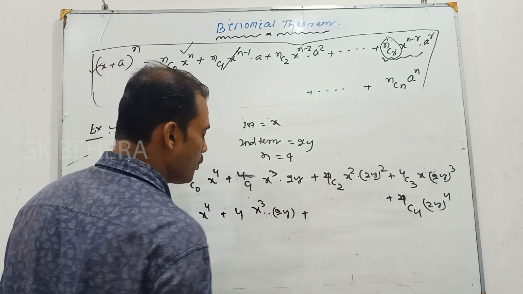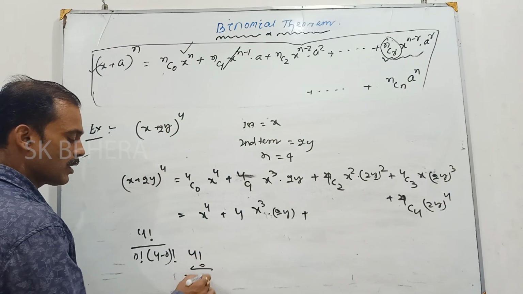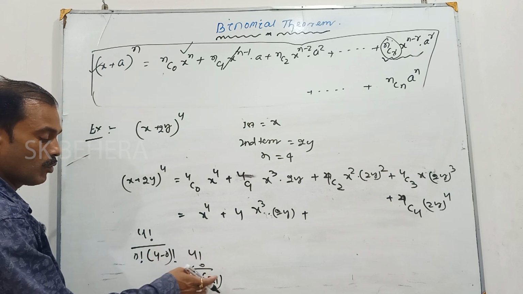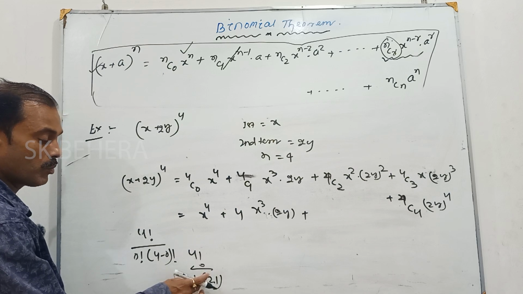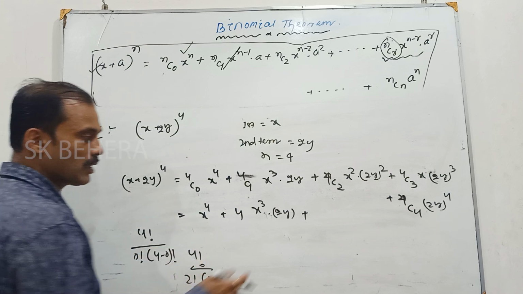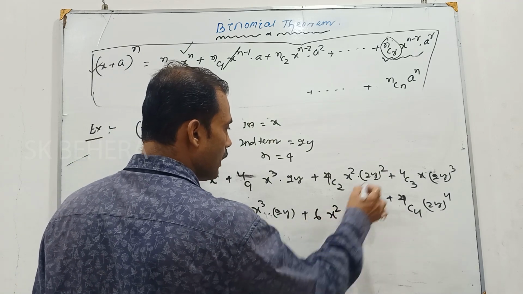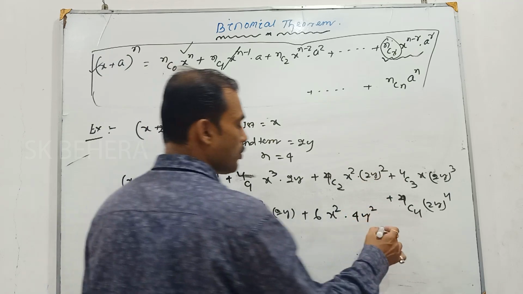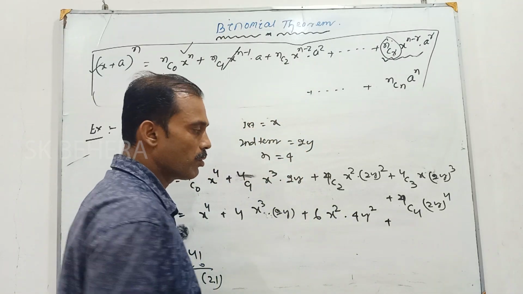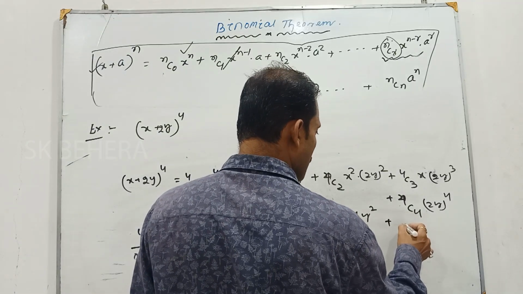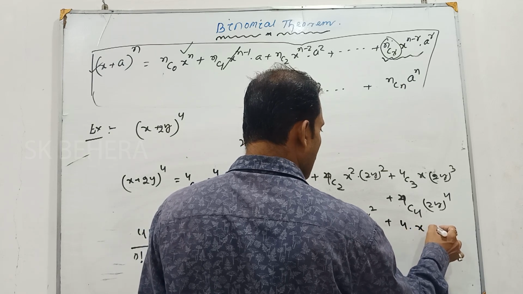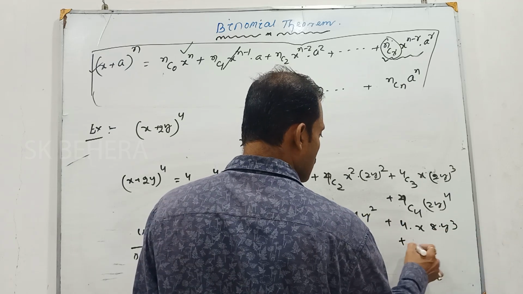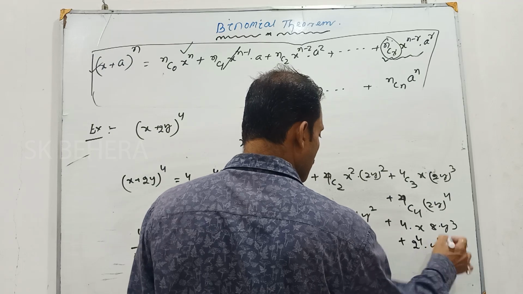Then 4C2 value, 4 factorial divided by 2 factorial into 4 minus 2 is equal to 2 factorial. So 2 factorial value 2, 2 into 2 equal to 4, 4 cancel out, so 3 into 2, that is equal to 6 x square into 2 square means 4y square. Similarly 4C3 value is equal to 4, so we can write 4 x 2 to the power 3 means 8y cube, plus 4C4 value is equal to 1. So this is equal to 2 to the power 4 into y to the power 4.